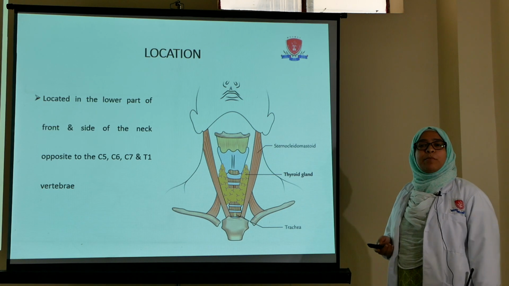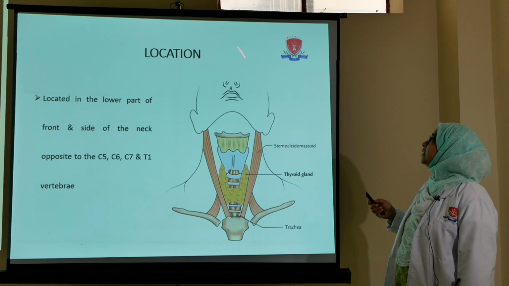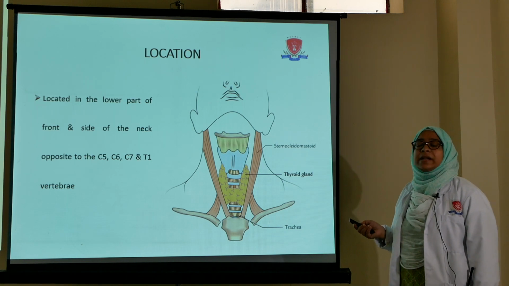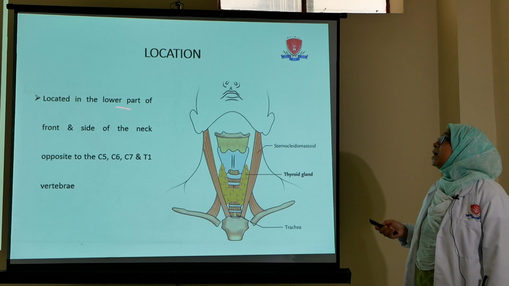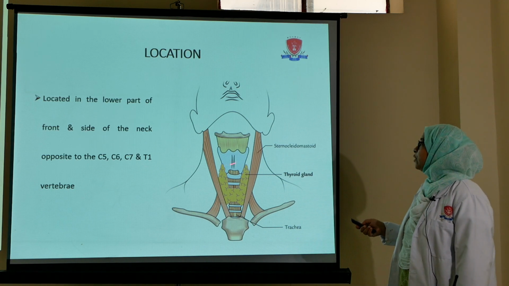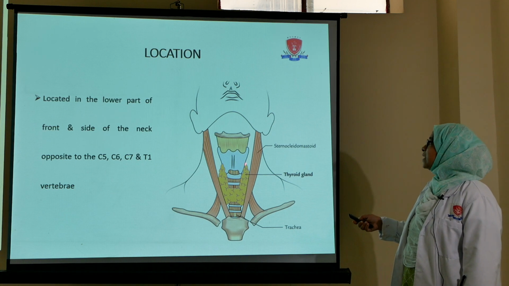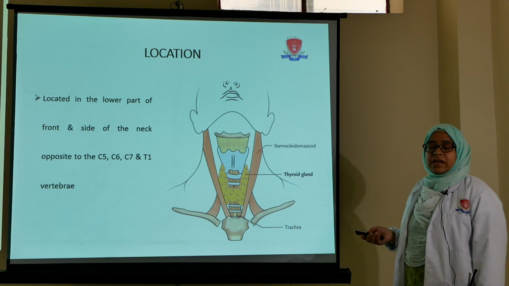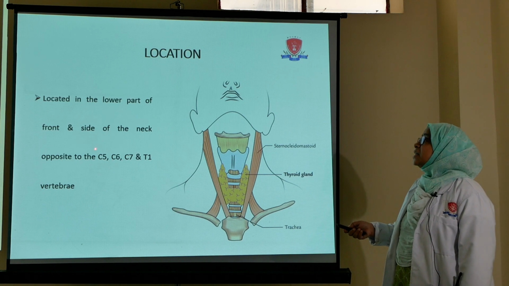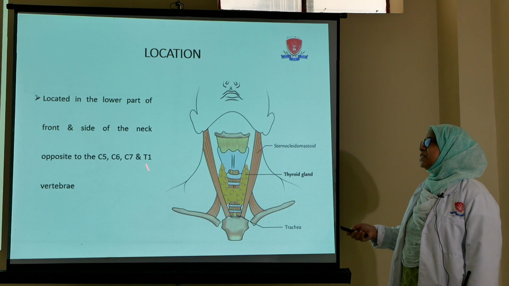Now after these important features of the thyroid gland, we will discuss the location of the thyroid gland, that is, where the thyroid gland is located in our body. The thyroid gland is located in the lower part of the front and the side of the neck. In this image you can see this is the thyroid gland. It is present in the lower part of the front and the side of the neck, and it is present opposite to the 5th, 6th, 7th cervical as well as the 1st thoracic vertebrae.